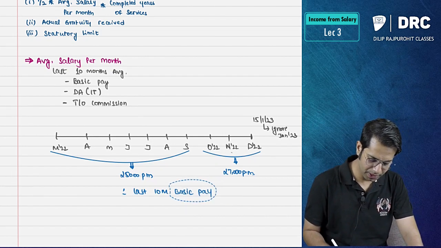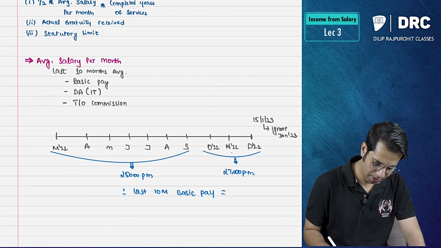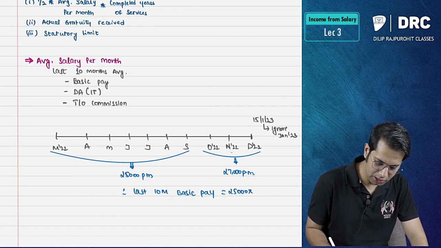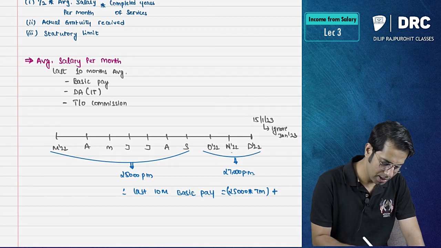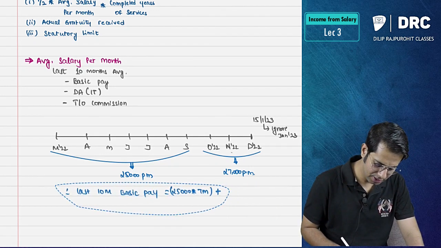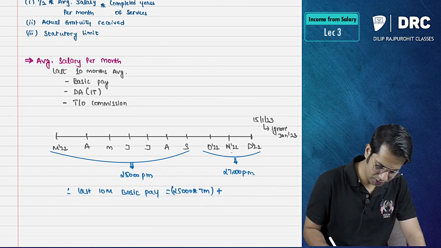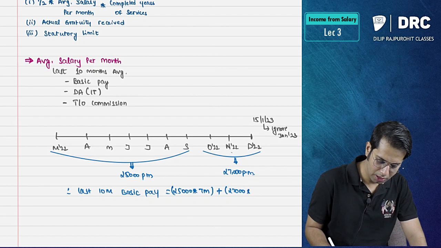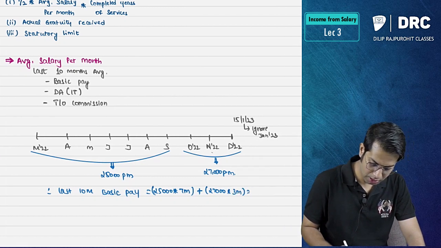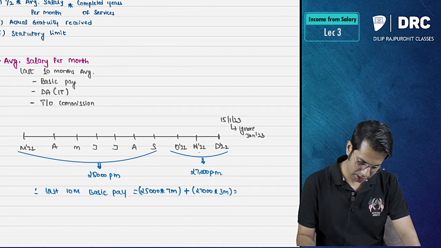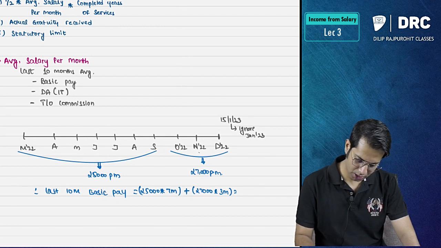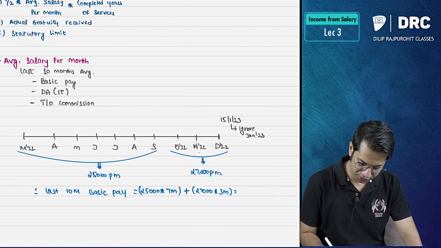Last 10 months basic pay is 25,000 into 7 months, 1,75,000, and for the period after that he received 27,000 into 3 months. 27,000 into 3 months plus 1,75,000, it comes to 2,56,000.